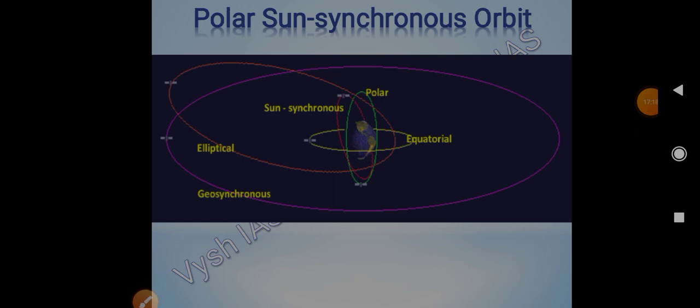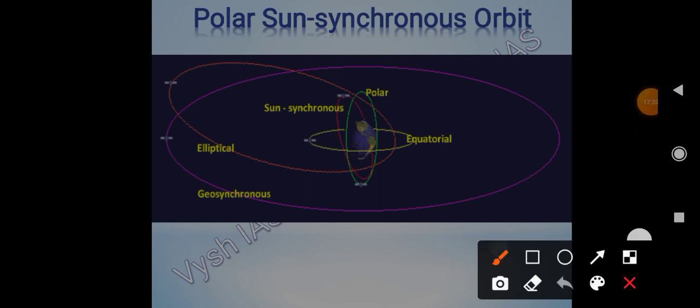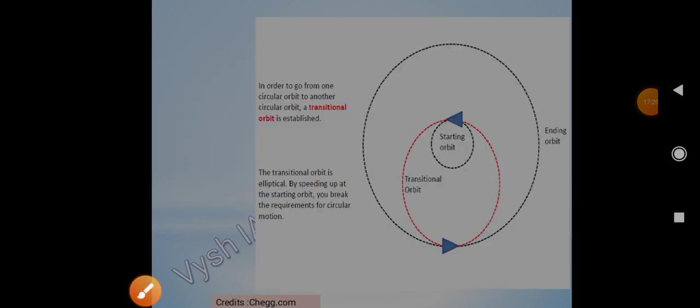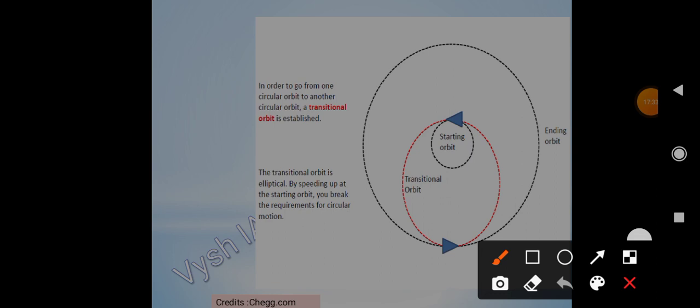Again, the polar sun synchronous orbit. This is how it looks. Here it is polar, and it is synchronous to the sun. Next, moving on, the transitional orbit, this we didn't discuss. We can see transition, something has to be transitioned.